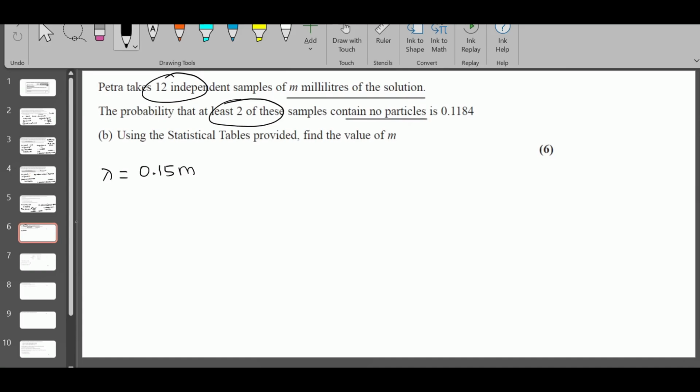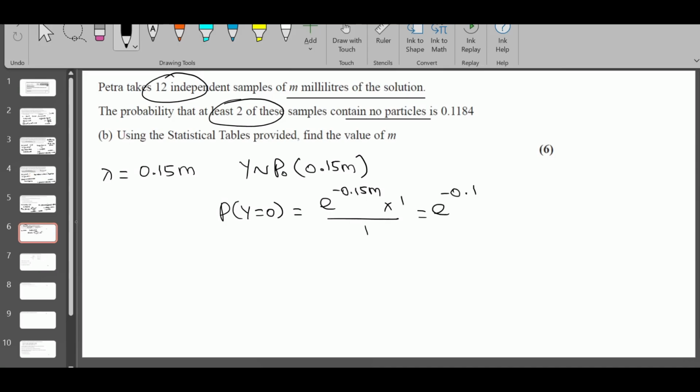That's the probability of success. So let's say Y follows a Poisson distribution of 0.15m. First we need to find Y equal to 0, which is e to the power minus lambda times lambda to the power 0 over 0 factorial. This is the probability of success now.